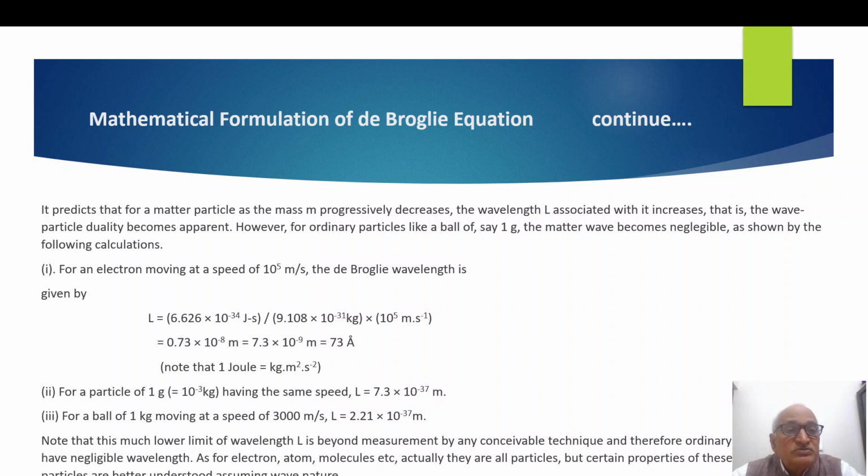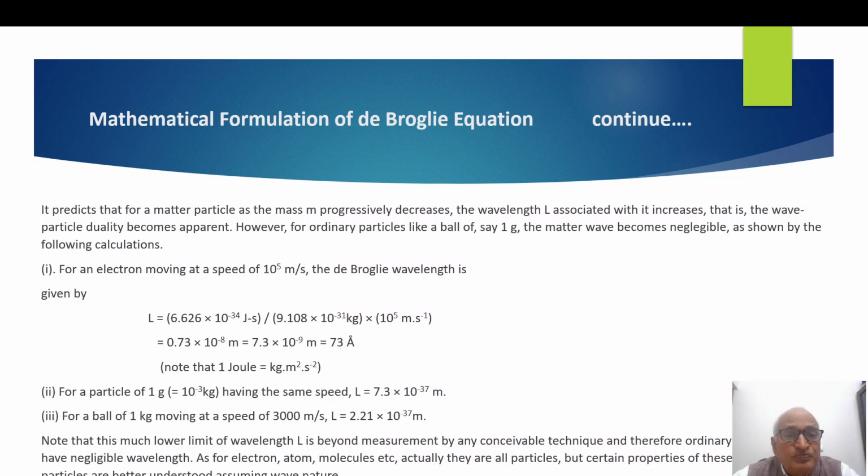This equation predicts that for a matter particle, as the mass progressively decreases, the wavelength λ associated with it increases. That is, the wave particle duality becomes apparent for very, very small particles. However, for ordinary particles like a ball of, say, 1 gram, the matter wave becomes negligible, insignificant, as shown by the following calculation. First, we will do the calculation for an electron, assuming a velocity of 10^5